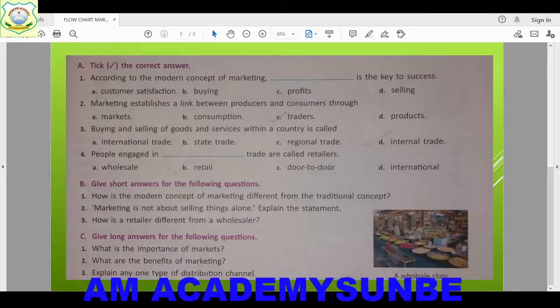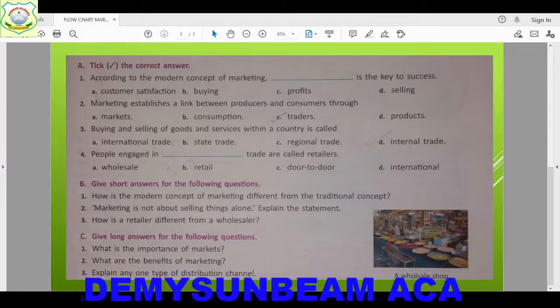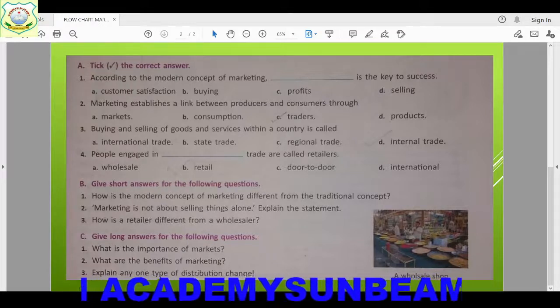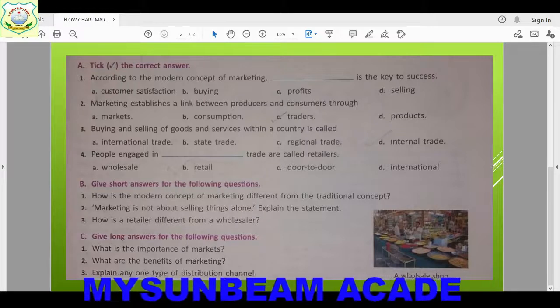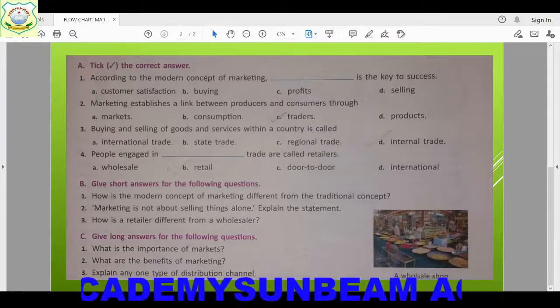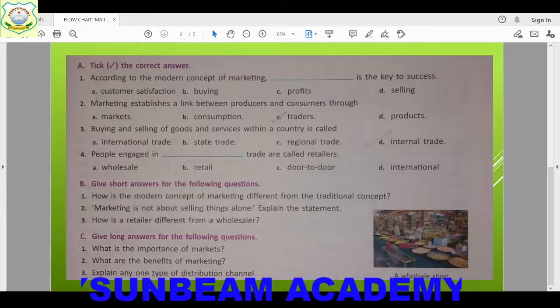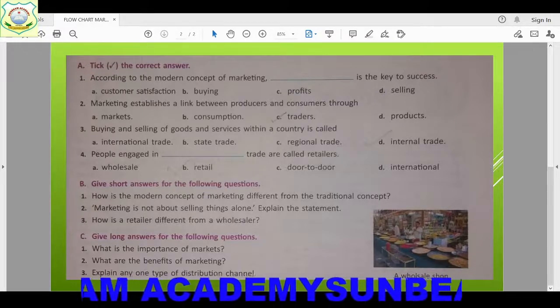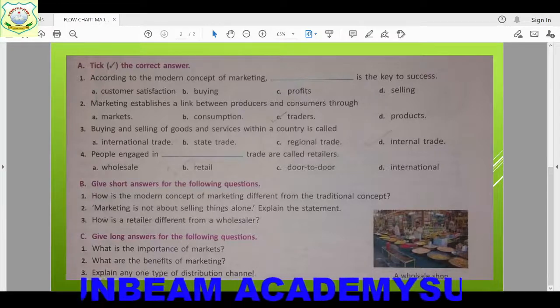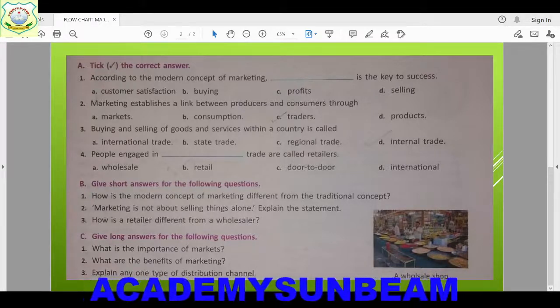Okay, very simple answer. But children, when I give you the notes of this chapter, I will write both types of distribution channels. It's better, children, because some students may find direct channel easy, some students may find indirect channel easy. So it's better you write both channels. Is that clear?